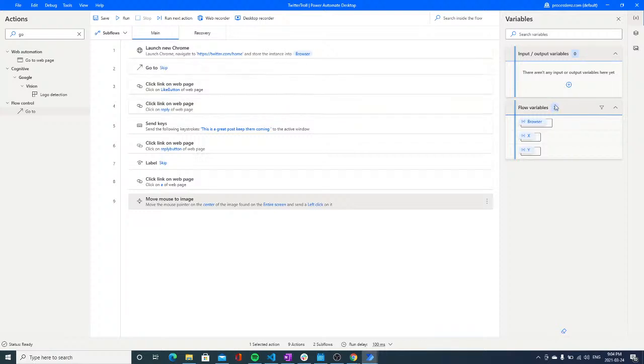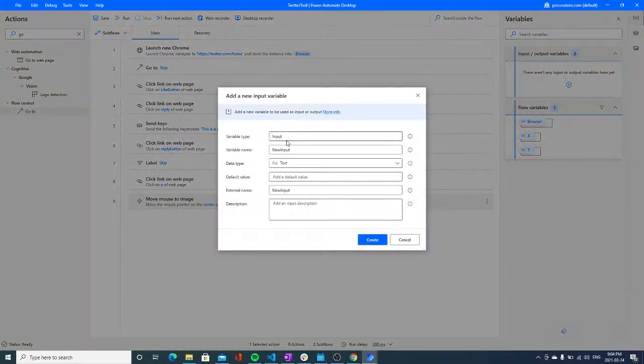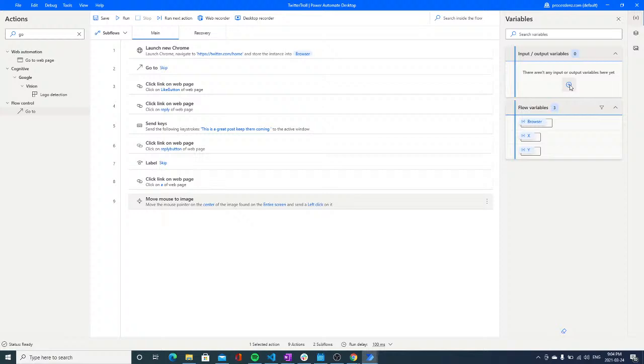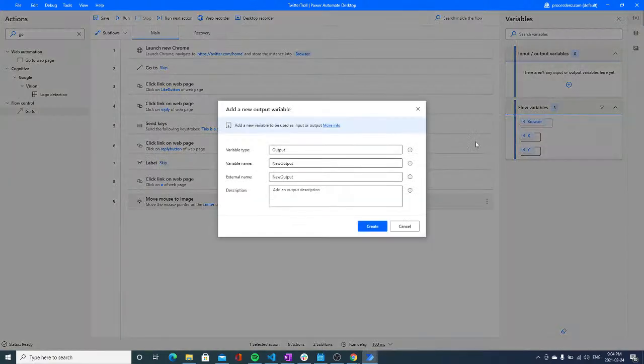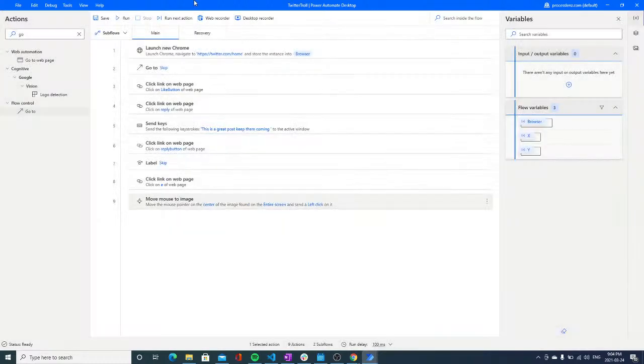Also keep in mind that you can pass variables in input and output between main flows and subflows, and also Power Automate in the cloud, by adding variables in here, input and output. It's pretty straightforward. All you have to do is just add the different variables here. That is pretty much it. That is for the input, and for the output, very similar concept.